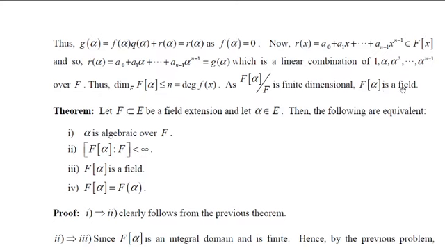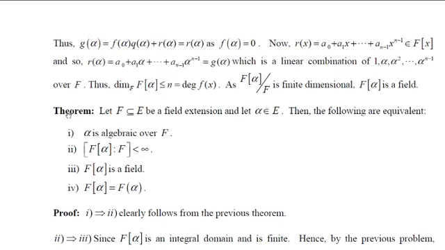But remember, we knew that the field of quotients of F[alpha] is F(alpha). But when this itself is a field, then F[alpha] is the same as F(alpha). That is what we are going to prove in this theorem.